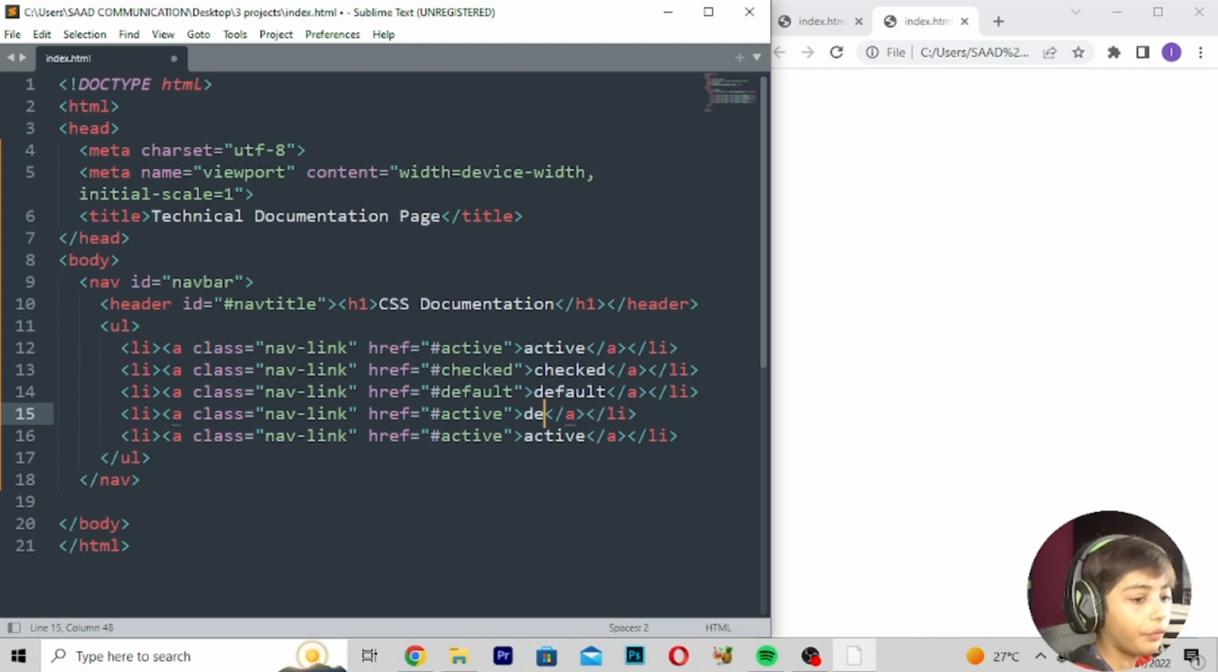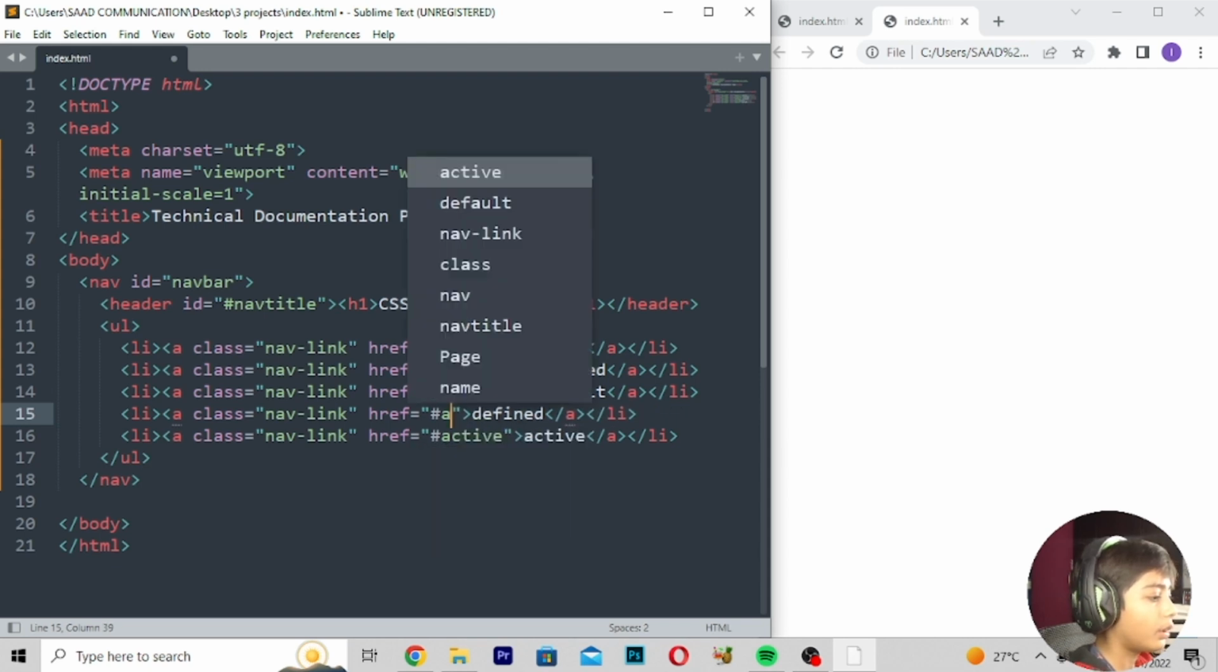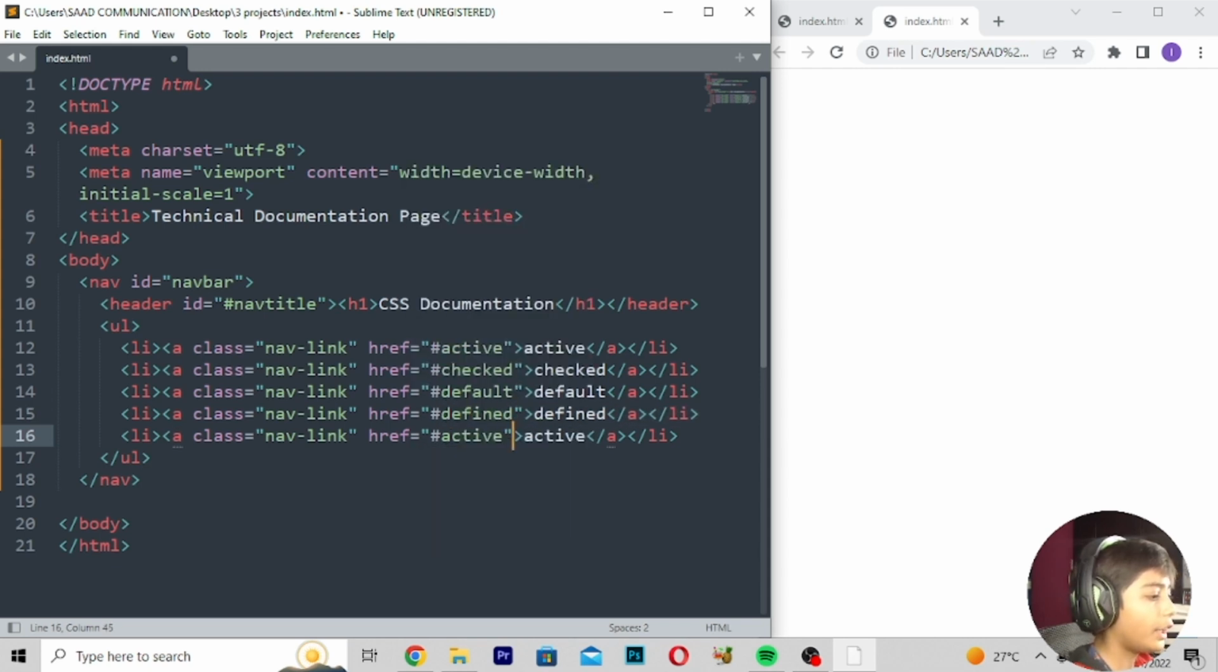Here we can write define it. It is only small, okay. Define it. Project information. Here you can write project information.